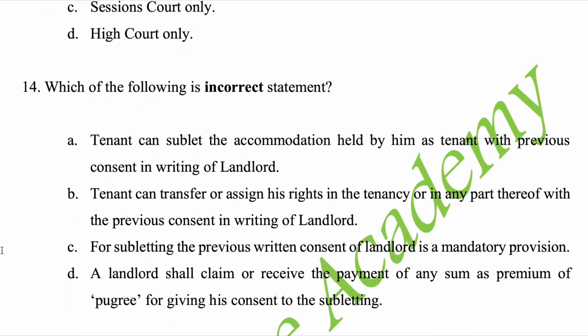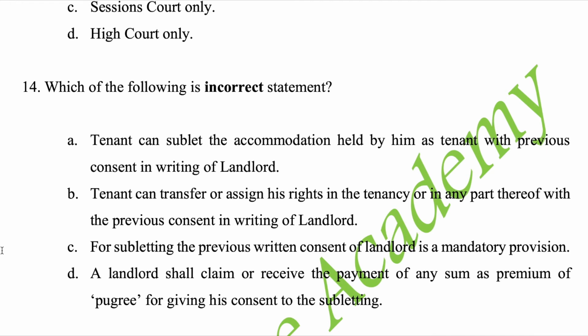A. Tenant can sublet the accommodation held by him as tenant with previous consent in writing of landlord. B. Tenant can transfer or assign his rights in the tenancy or in any part thereof with the previous consent in writing of landlord. C. For subletting, the previous written consent of landlord is a mandatory provision.